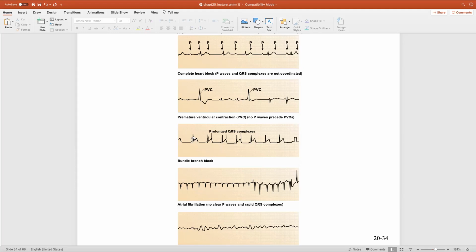Now, if there's a blockage in one of the wires, some of the signals might be delayed getting into part of the myocardium. And you'll have some signals that get received, and then the myocardial muscles that receive it fire right away. But because you have a bundle branch block, other signals that should go immediately to the ventricular muscle instead get